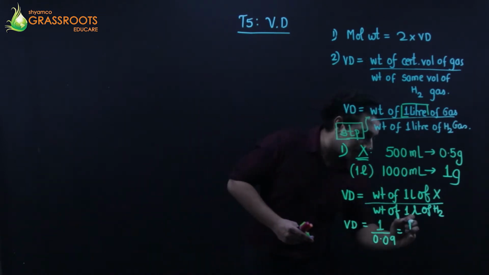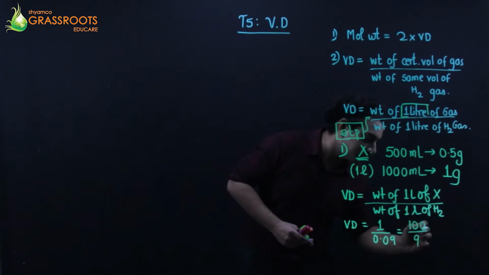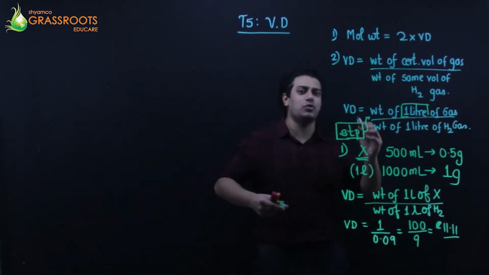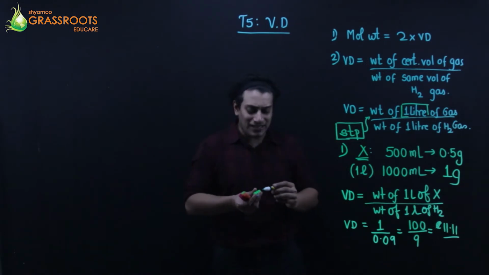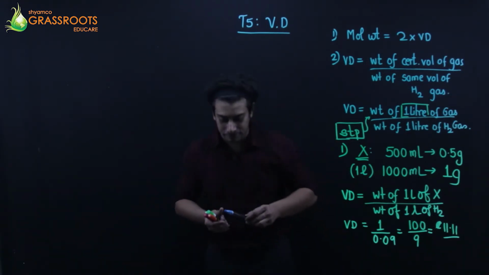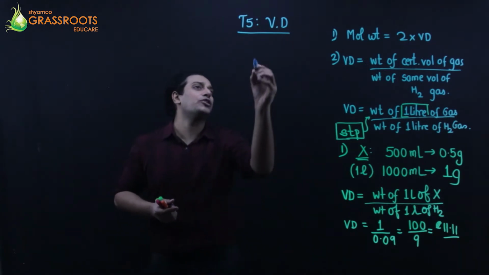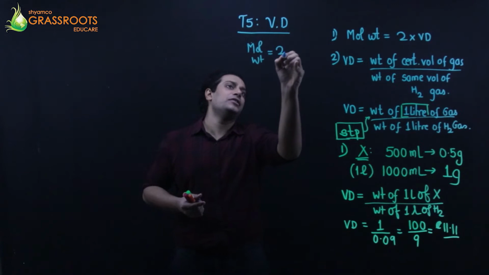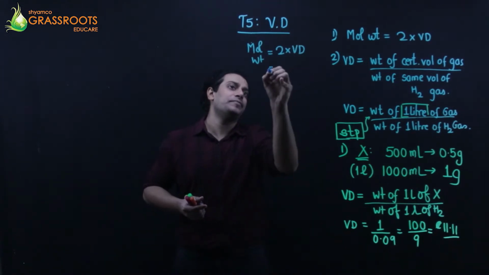So shift 100 upon 9, that is 9 ones are 9, 11.11111111, it goes on, it's a recurring number. So that is your vapor density. Now if someone asks me about the molecular weight, molecular weight formula is 2 into vapor density.